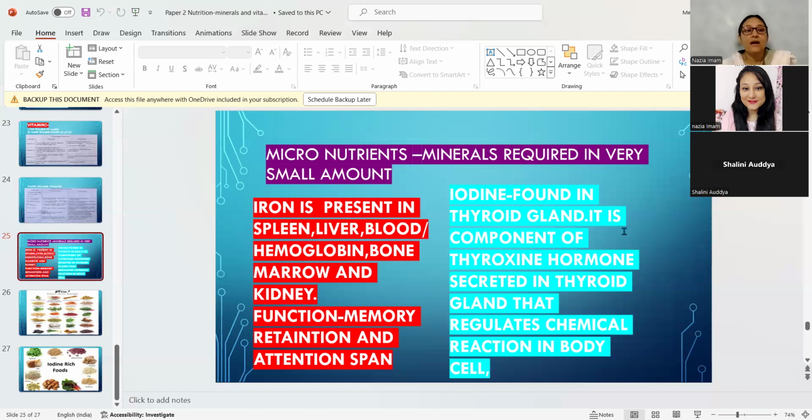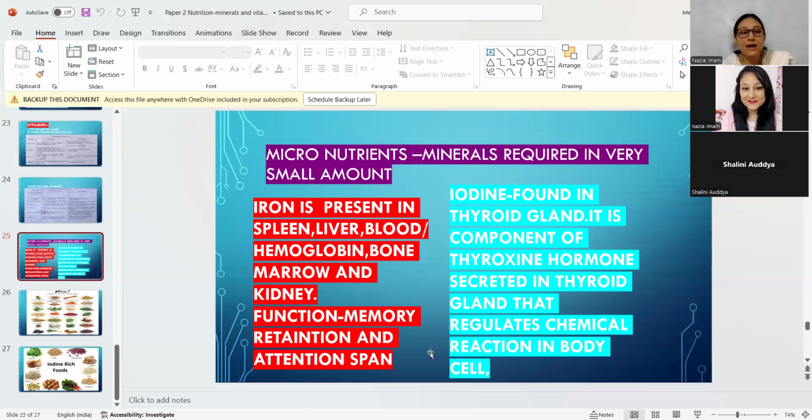Now, iodine is found in the thyroid gland. I was explaining that goiter happens when iodine is not properly present in our food. Iodine is also a component of the thyroxine hormone. So whenever there is a lack of iodine, the hormone level will get disturbed in the body, and then the goiter disease happens. So for this, iodine is necessary, and it regulates chemical reactions in body cells.